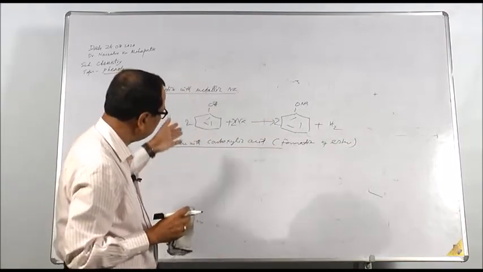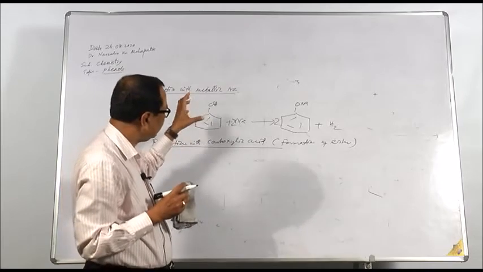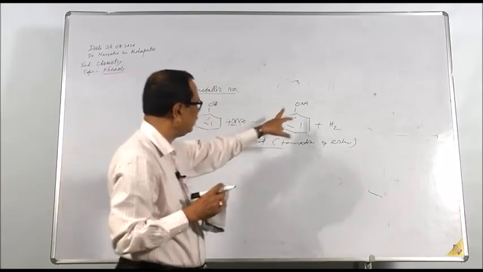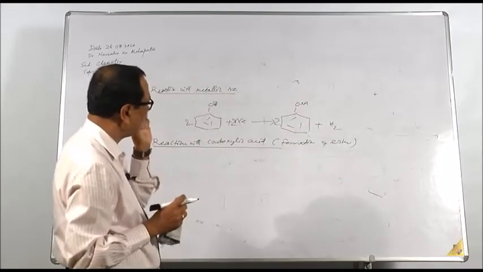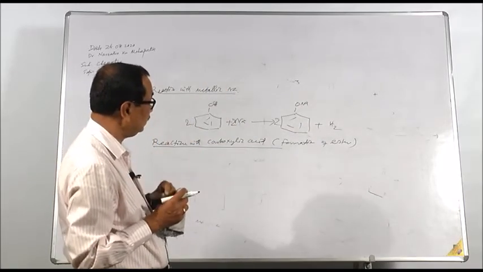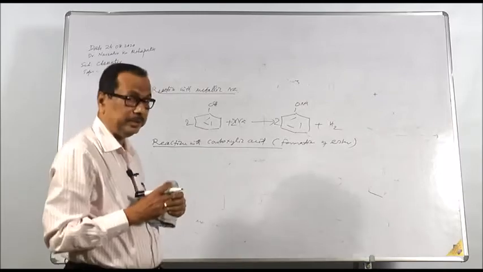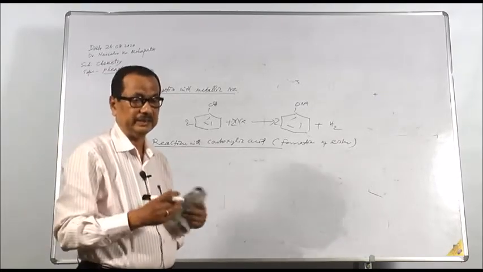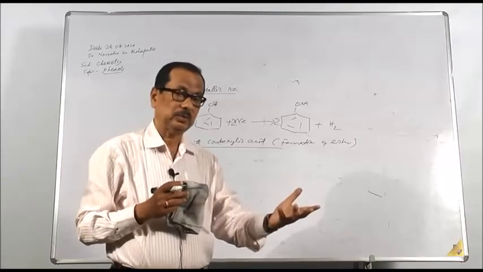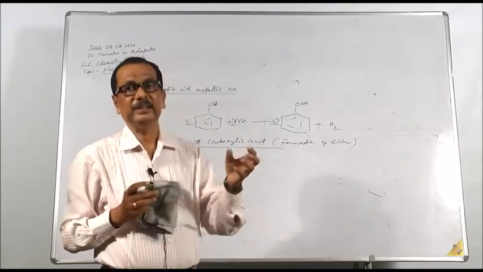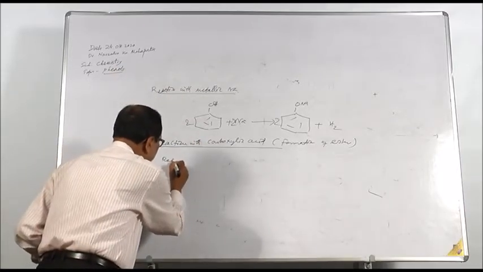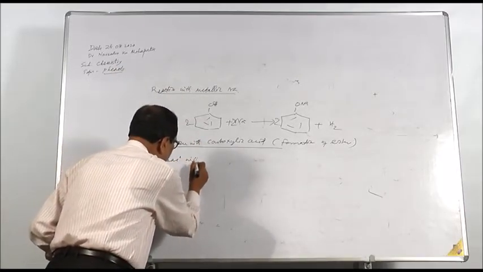Sodium salt of phenol is less reactive than sodium phenolate, because sodium phenolate ionizes to give you sodium plus and O minus. So when sodium phenolate is treated with acetic acid or acetyl chloride, then ester is formed. That is reaction with acetyl chloride.